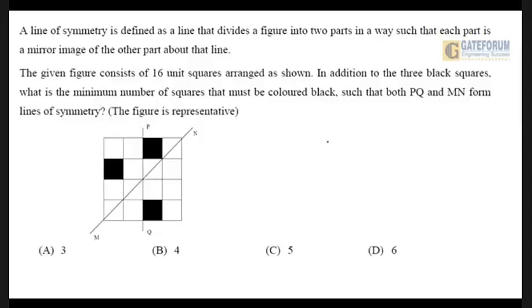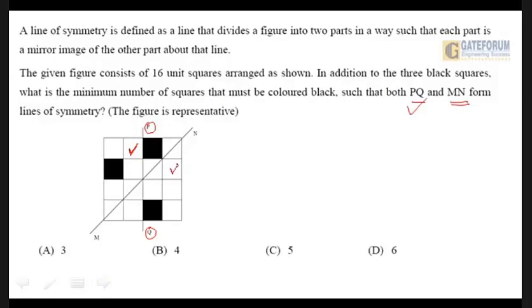Okay, let us do it together. See, the symmetry must be about these 2 lines, PQ as well as MN. Now let us first consider PQ since it's given in the beginning. Now this is the line PQ. So if one has to make a symmetry of the black squares, then this square must be colored black so as to make it symmetrical with the right hand side.